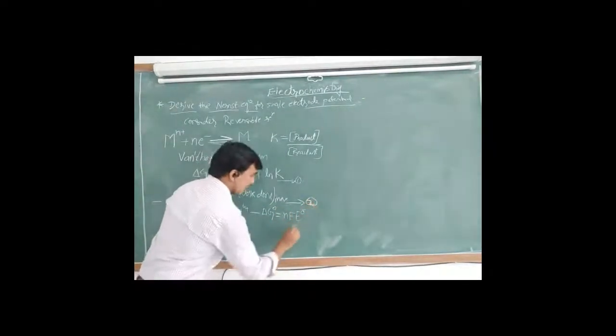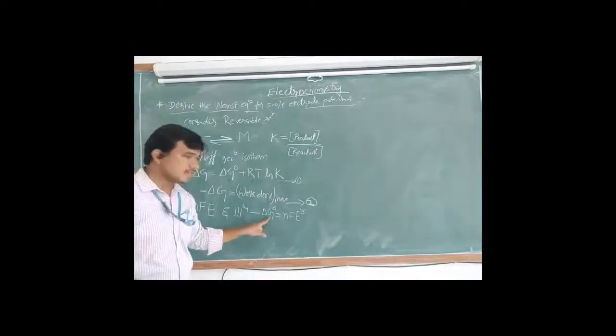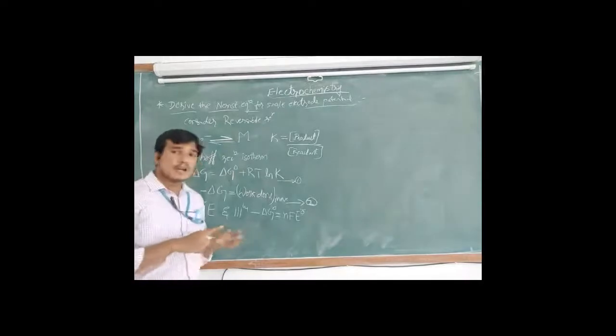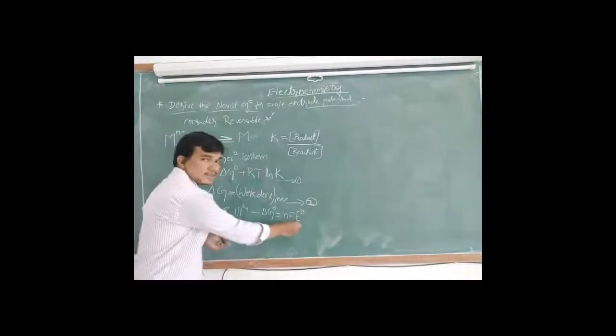So I have substituted the Gibbs free energy: negative Gibbs free energy is the work done by n electrons moving across the two electrodes, F Faraday of electricity flowing, and E the EMF of a cell. In a similar way, in standard condition also, if we maintain 1 molar concentration, 298 Kelvin temperature, and 1 atmospheric pressure, the same condition will occur.